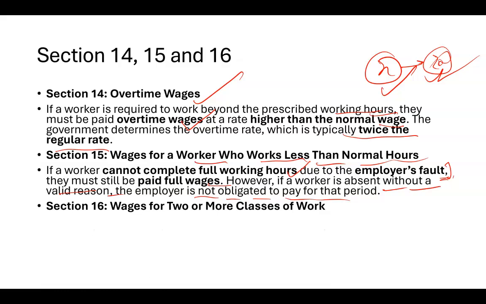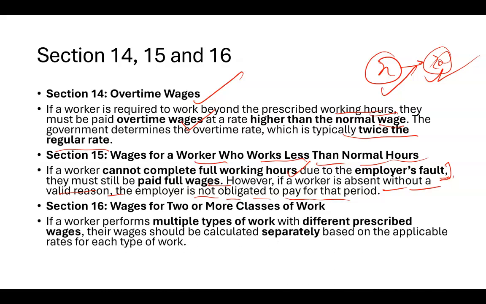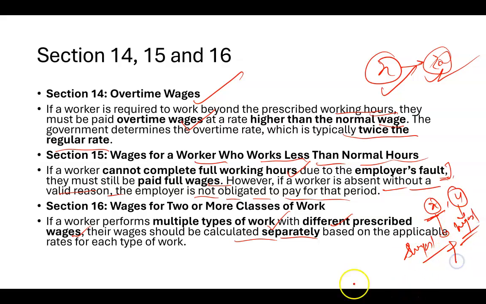Section 16, wages for two or more classes of work. If the worker performs multiple types of work with different prescribed wages, then you must calculate them separately. So let's say in the same job, a worker is doing X thing and Y thing. Then for X thing, his wages will be calculated separately, and for Y thing also, it will be calculated separately, and then they will be added, and the final salary will be calculated. That is part of section 16.